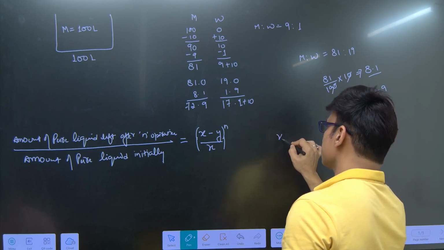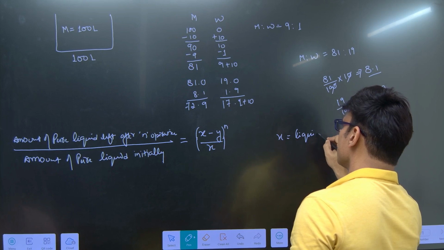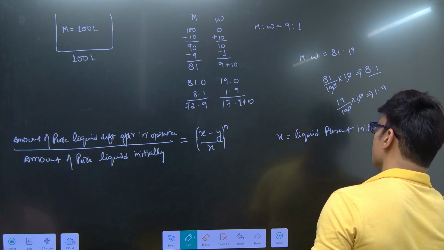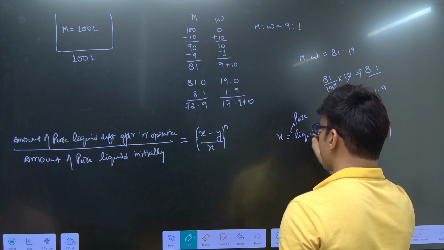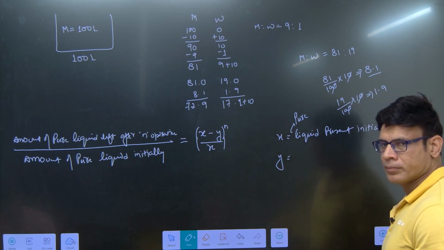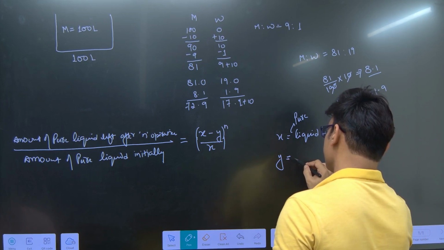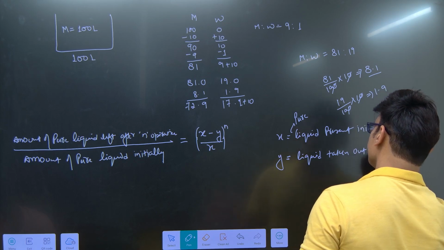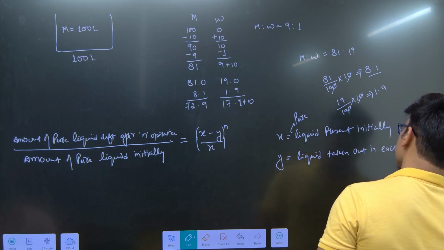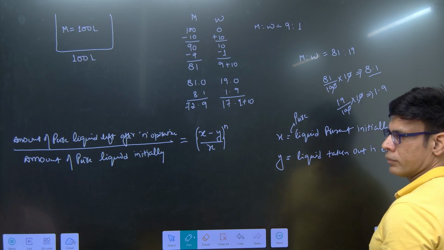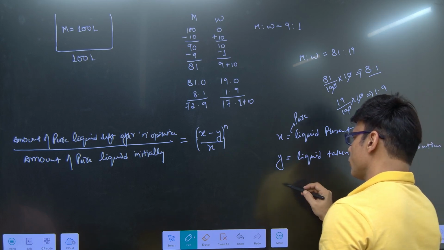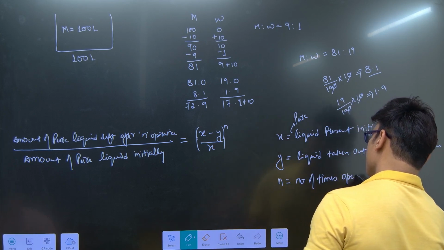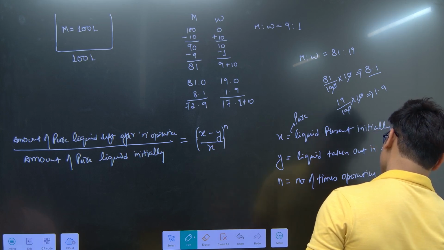What is x? I'll tell you. X is the liquid present initially, pure liquid, right? Pure liquid. What is y? Liquid taken out in each operation. And n is the number of times the operation is repeated.